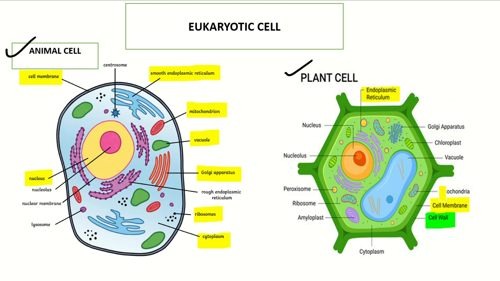Endoplasmic reticulum, mitochondria, vacuole, ribosome, nucleus: these are all common for both, but there are some differences.